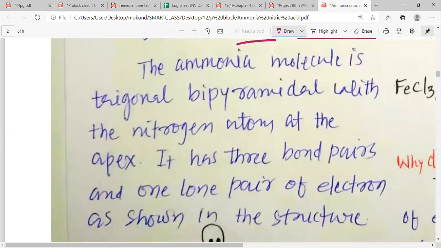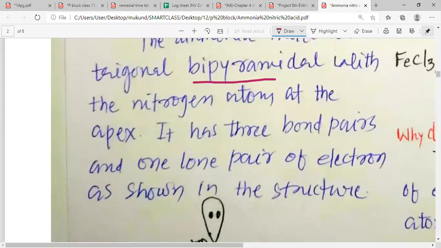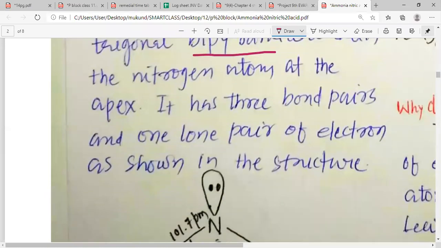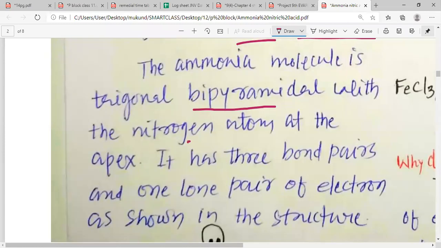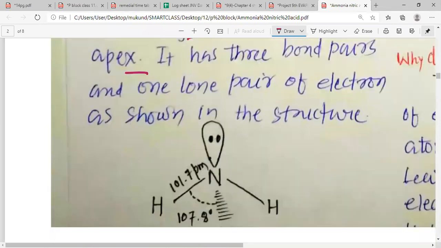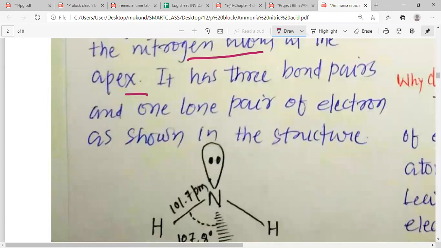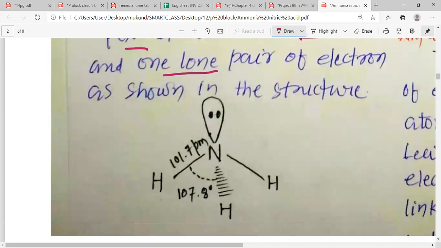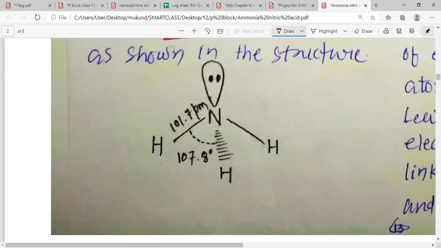The ammonia molecule is trigonal pyramidal in shape, and you can see this in the figure I'm going to show you, with the nitrogen atom at the apex. It has three bond pairs and one lone pair of electrons. That is what you can see here. Let me explain this to you, my dear students. If you look into the geometry of ammonia, you will see it is tetrahedral. This is how you can understand it.